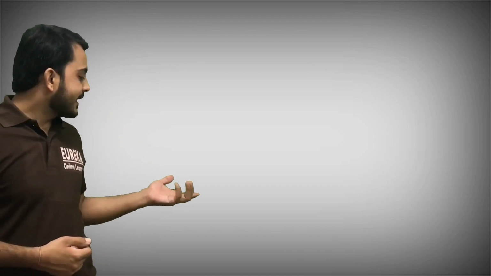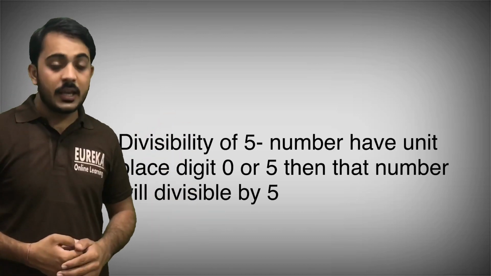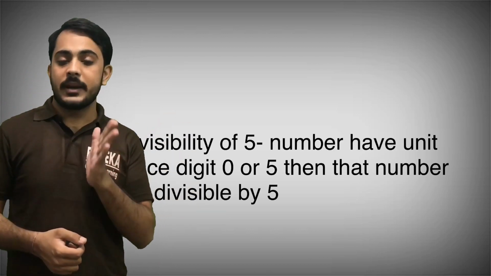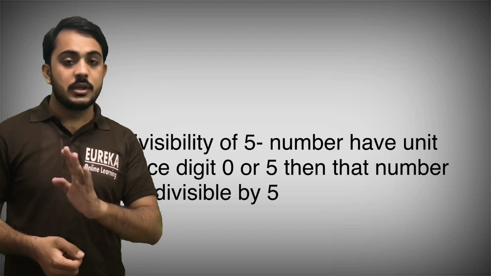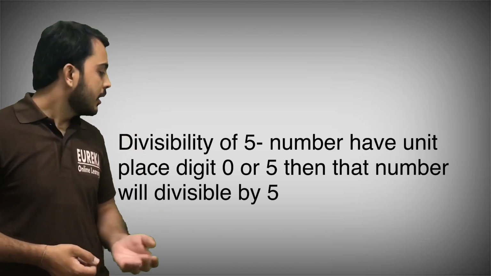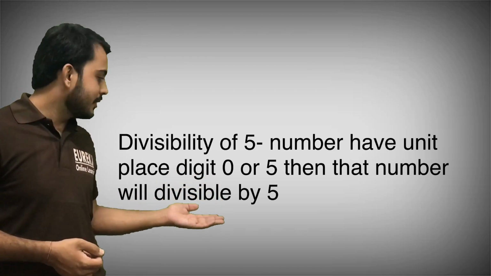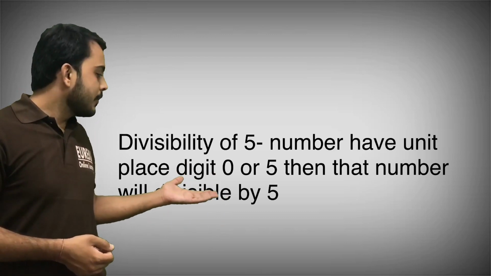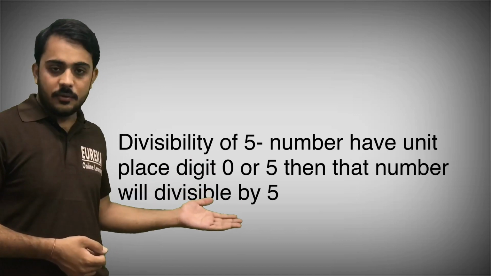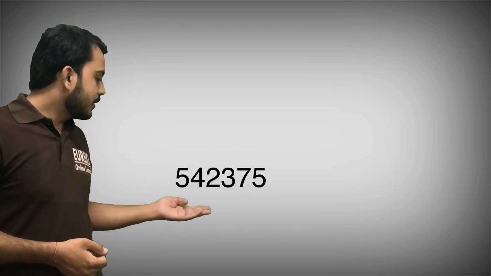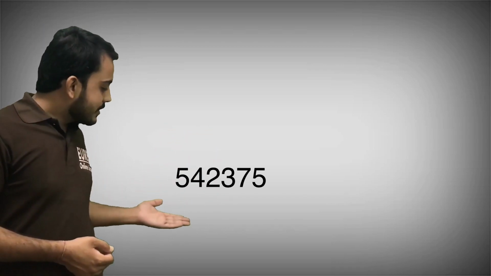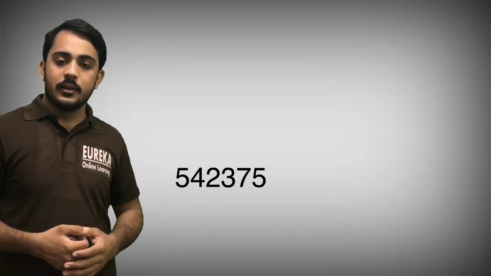Okay. Now moving to the next, divisibility of 5. If a number has unit place digit 0 or 5, then that number is divisible by 5. You can take your example like 5, 4, 2, 3, 7 and 5. So that complete number is divisible by 5.